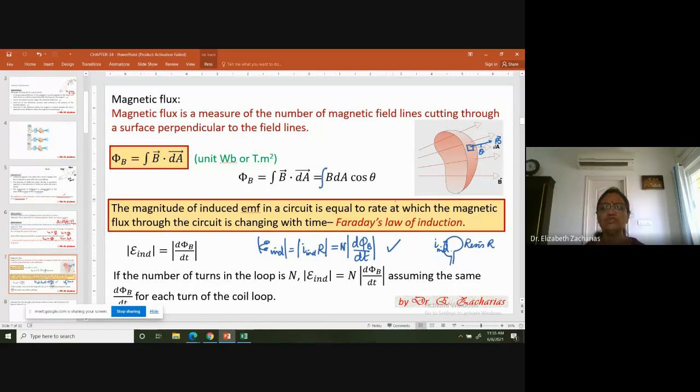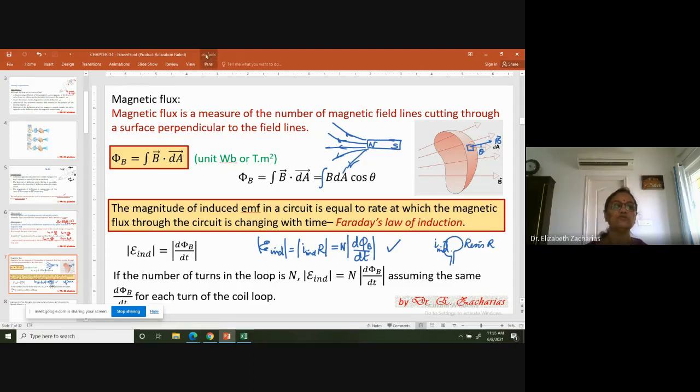Now, I don't know how much you are able to really understand how the flux is changing. Once more, I'll repeat that part. If I have my bar magnet, I know that the magnetic field lines will be closer near the pole and then farther away from the pole.